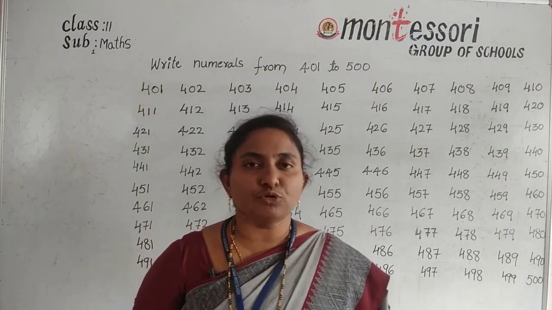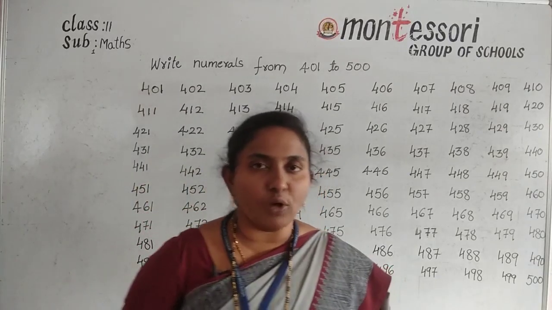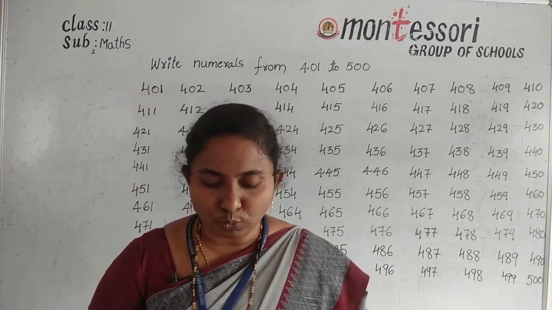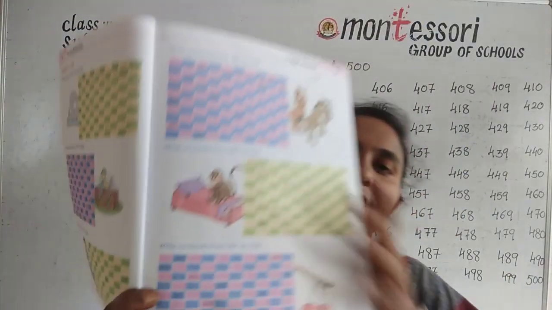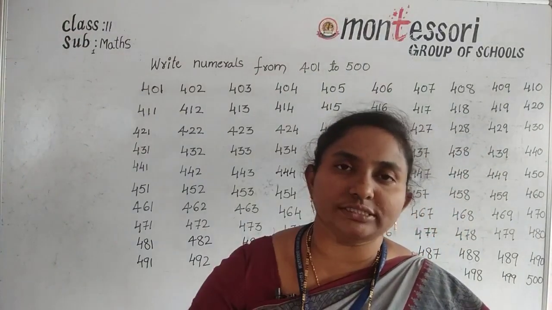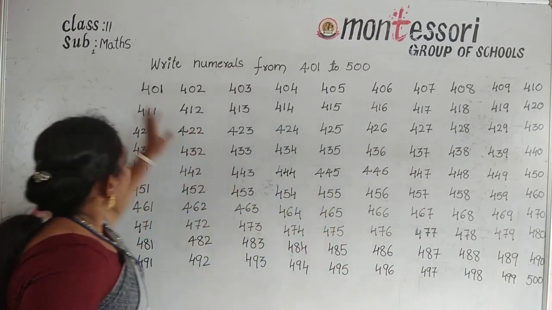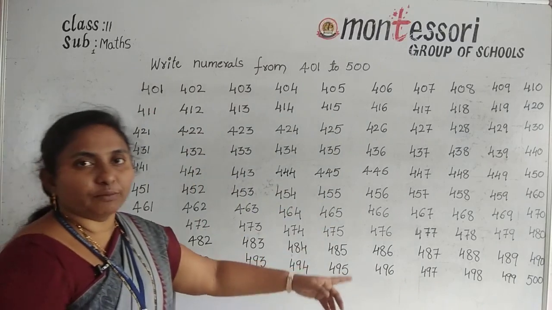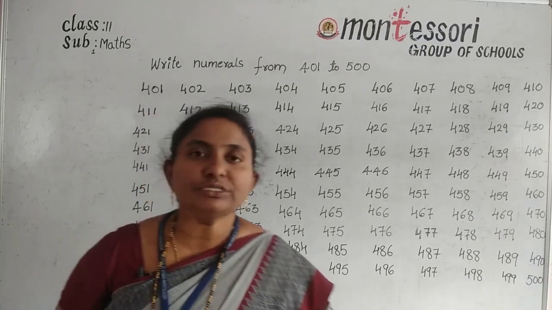Okay, now take your textbook, all of you. Here the first box is over. Next here they have given: write numerals from 501 to 600. And next they are given second box and third box. These two boxes, the second and third boxes, you can write on your own. Understood? Likewise, here I have already written the 401 to 500 numbers. Likewise, you can write numerals from 501 to 600.